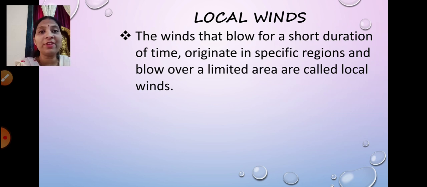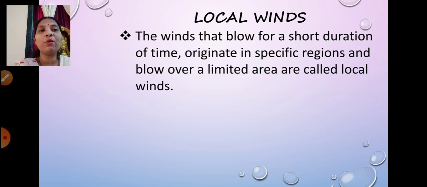When we learned about westerlies, we learned that these winds blow from the southwest towards the northeast, and from the northwest towards the southeast. So they blow from two different hemispheres, whereas local winds blow within a specific region. They blow over a limited area, and that is why they are called local winds.